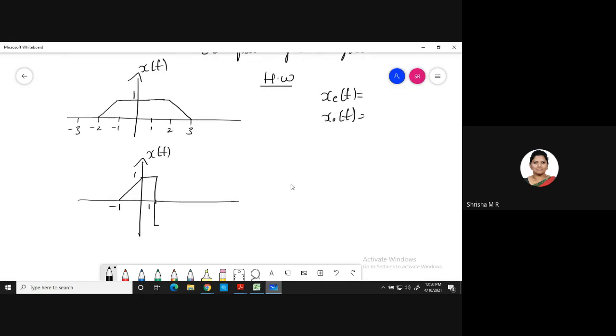From 1 to 2, I have a signal like this. This is minus 1. This is 2. Will you try this? Find the even part of the signal and the odd part of the signal. Try this first one and second one. I will solve it Monday. You can verify this.